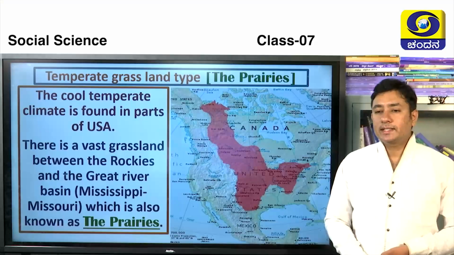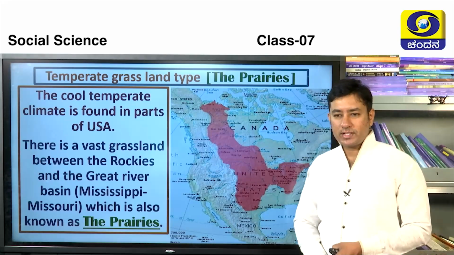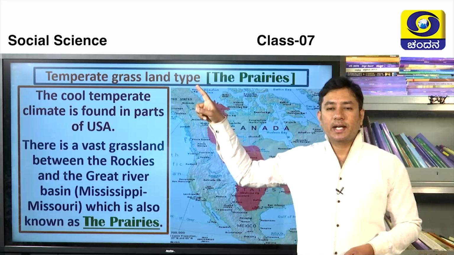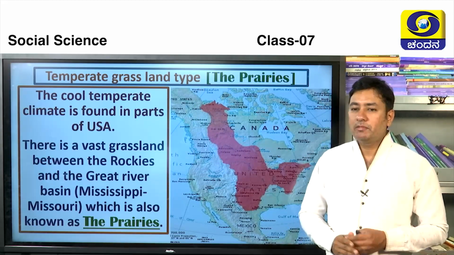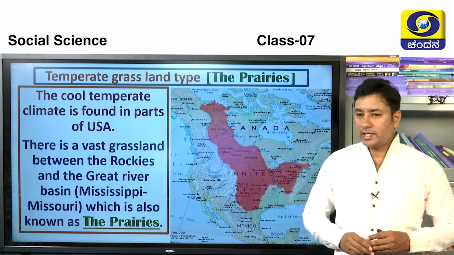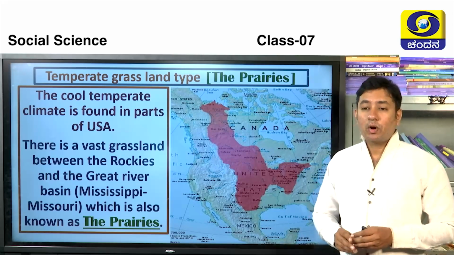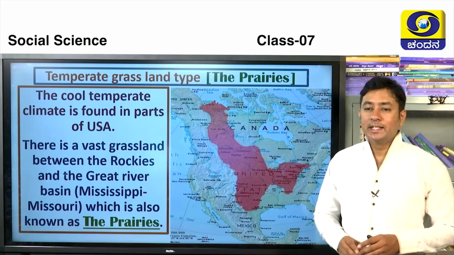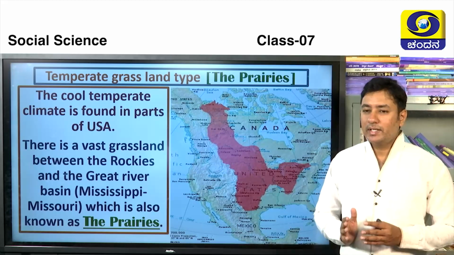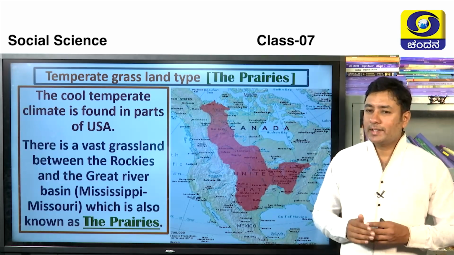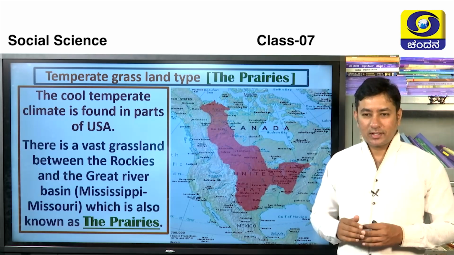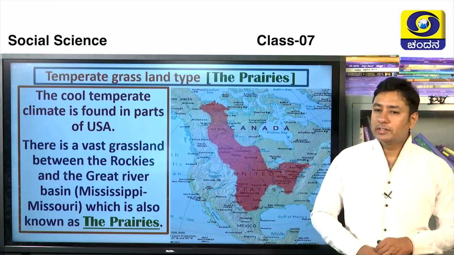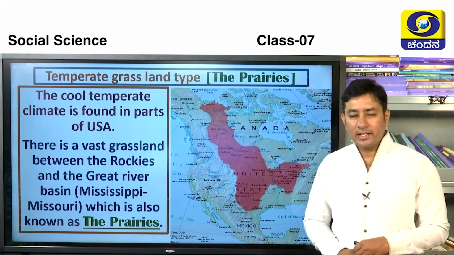Fine. Next, let's move on to the next kind of vegetation, that is temperate grassland kind of vegetation. And in the previous chapter only we have studied vastly about this kind of vegetation. This is also popularly known as the prairies, is it not? The entire North American continent is called the land of prairies, is it not? Okay, that is the importance of this vegetation. Can we have a keen look at this?